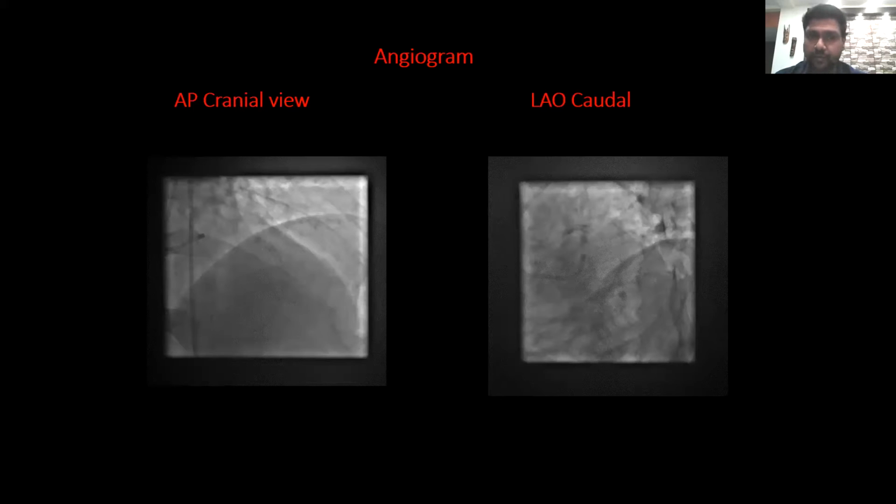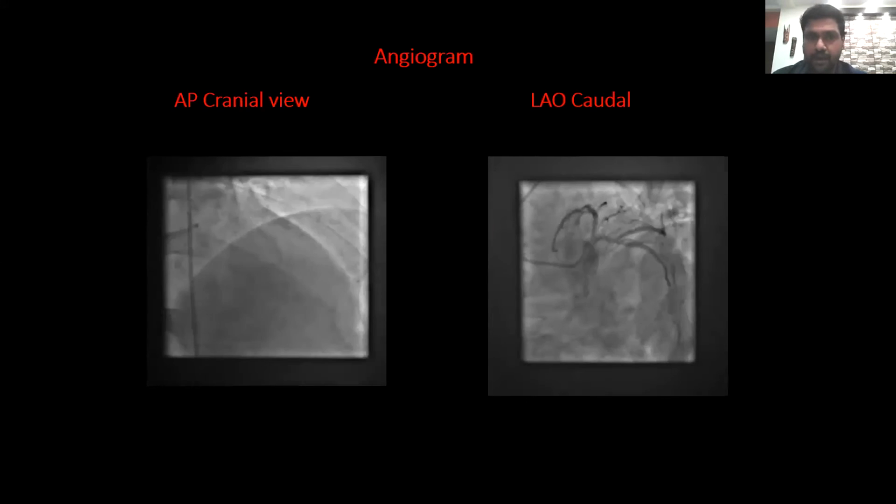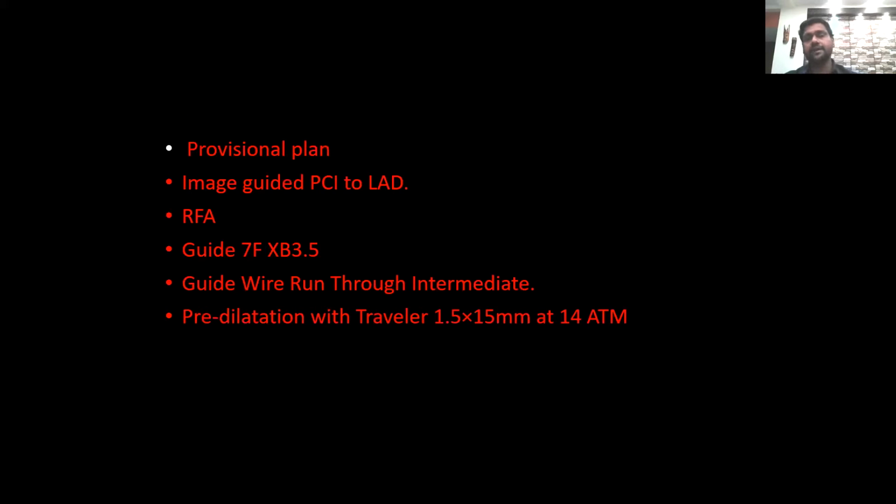He had undergone an angiogram through the radial route maybe a year back, and there was a radial artery occlusion, so he could not be accessed through the radial route. So we went for the right femoral route, and his right side was dominant and normal. And this is his epicranial view of the LAD stent, which shows in-stent restenosis, and this is the caudal view. Our plan was an image-guided PCI to LAD. We wanted to do it the next day, but however, he insisted on doing it on an ad hoc basis.